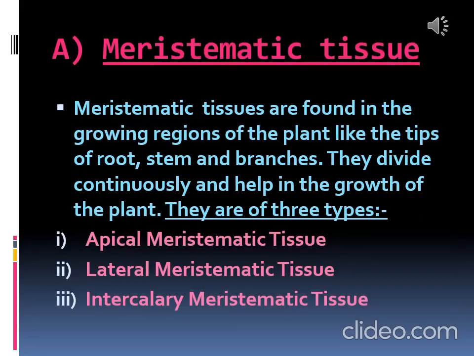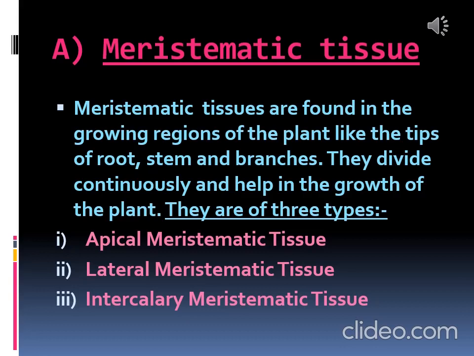Now, the first type of plant tissue is meristematic tissue. The word meristematic is derived from the word meristos, which means to divide. Meristematic tissues are found in the growing regions of the plant, like the tips of root, stem and branches. They divide continuously and help in the growth of the plant. The cells present in this type of tissue are very active and have the power of division.